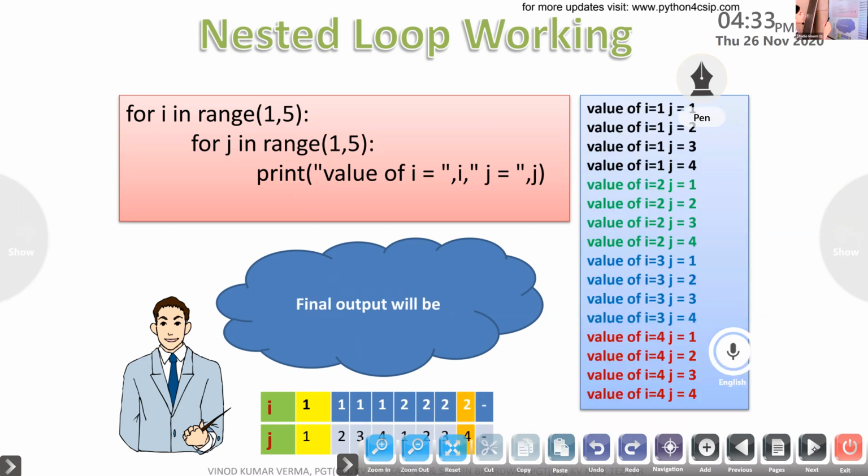That way, each and every time the inner loop will execute 4 times. Outer loop, i will be 1, 2. When i is equal to 1, the inner loop will execute 4 times. When i is equal to 2, the inner loop will execute 4 times. When i is equal to 3, the inner loop will execute. That is how it works. Hope you understood the execution of nested loop. Now let's move to some color programs.